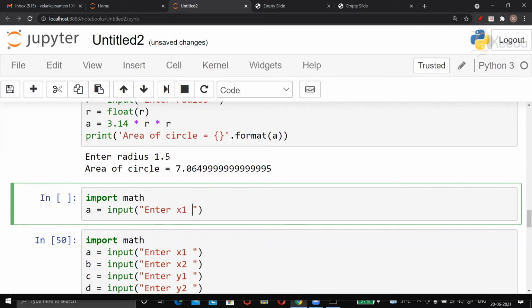So, Shubham, I would like to put the variable name as X1 itself. That's okay. It's not necessary that variable names must be A, B, C. It can be X1, Y1, like that.